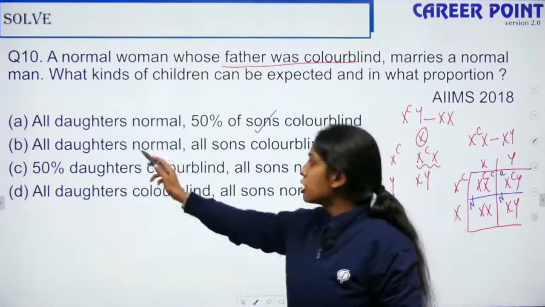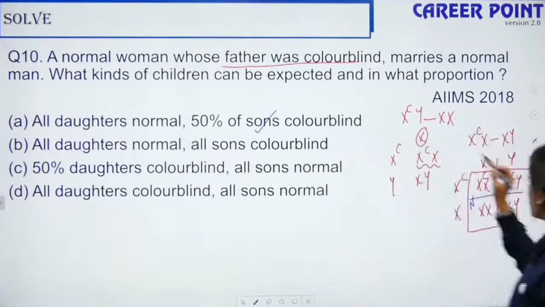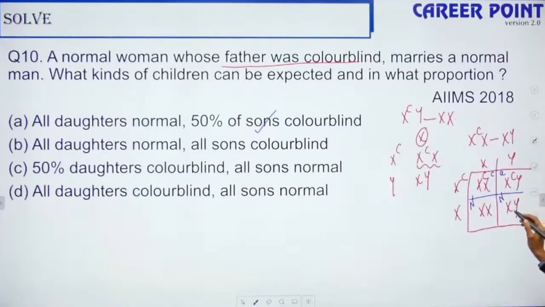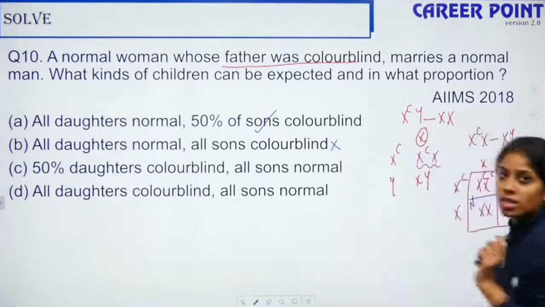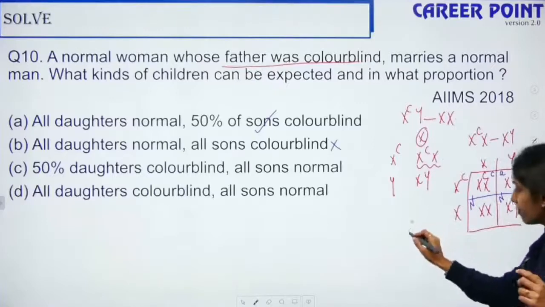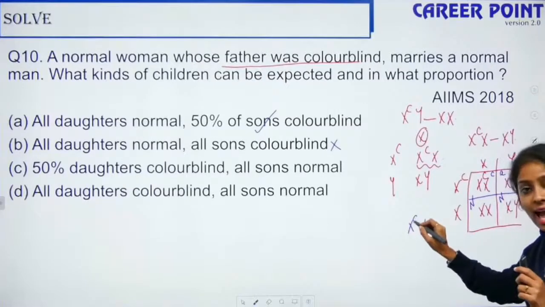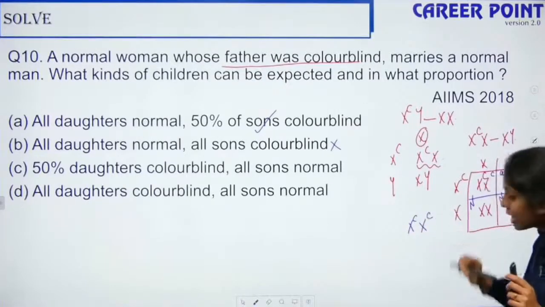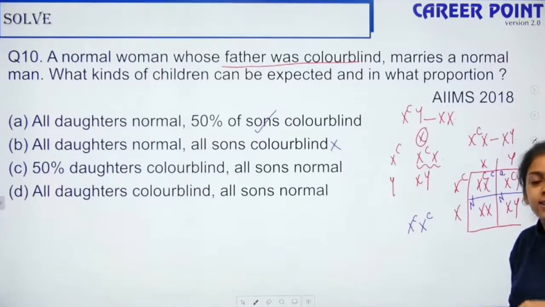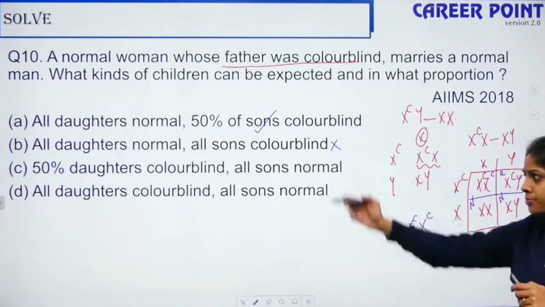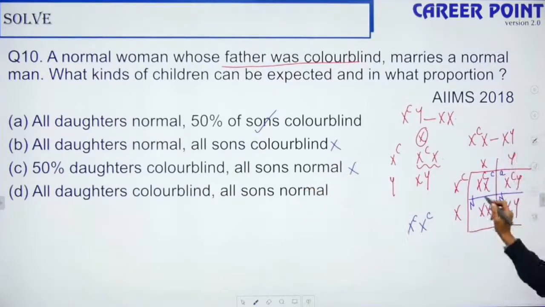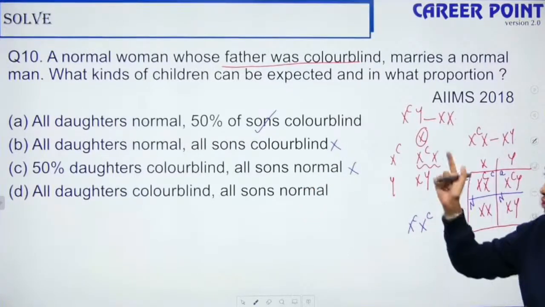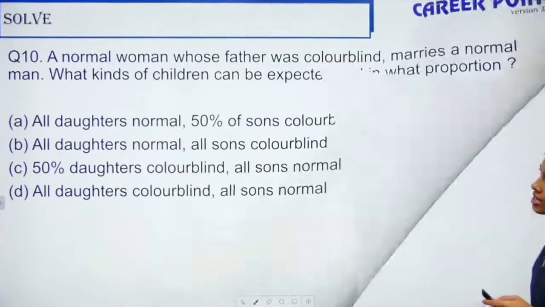All daughters are normal, all sons are colorblind? No, because one son is perfectly normal. So this is not the answer. 50% daughters are colorblind? No. If this is the condition, they are only carriers. If 2 C's are there, then they are colorblind, that is in a rare case. All daughters are colorblind? Definitely not, because one daughter is perfectly fine, right? So option A is the right answer.